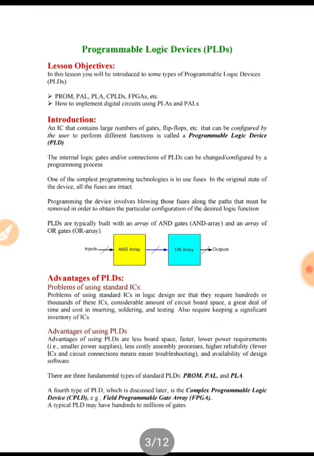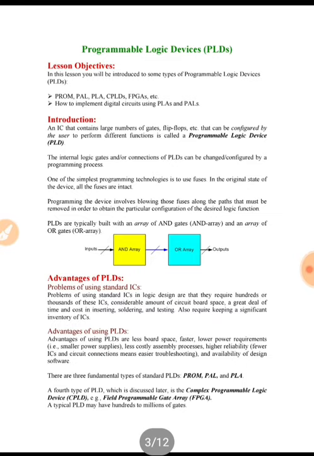These ICs are manufactured by the manufacturers and cannot be programmed at the user end. We can use them only for implementing some combinational or sequential circuit. But there are some advantages of these ICs, like low development cost, and they are relatively easy to test.